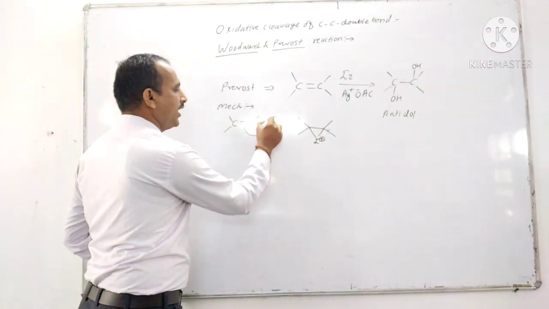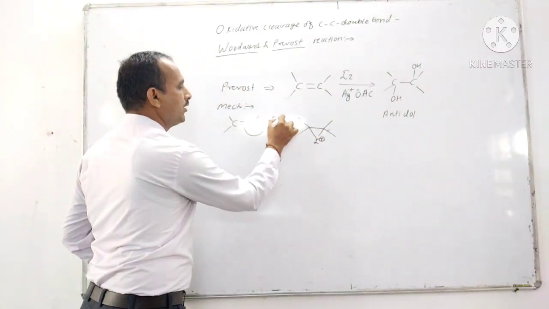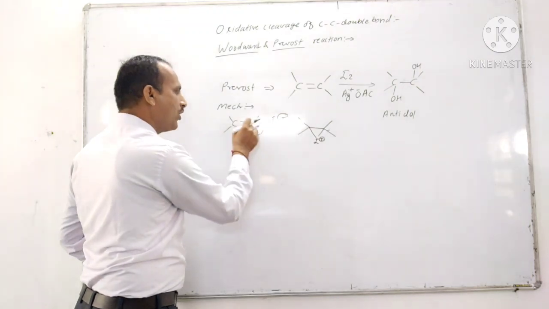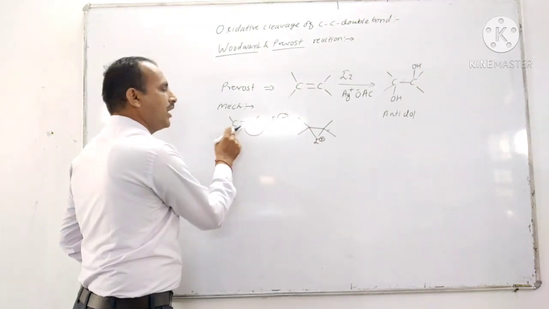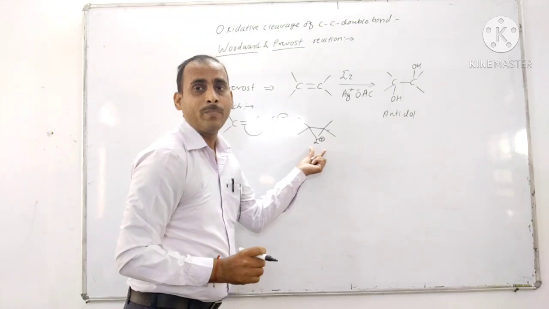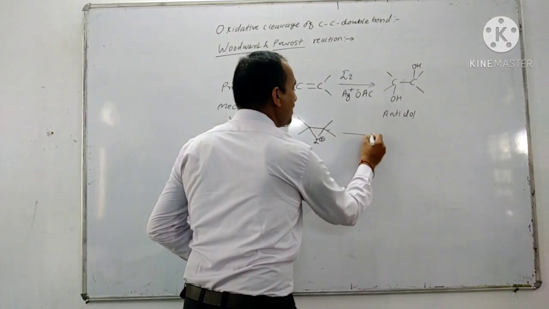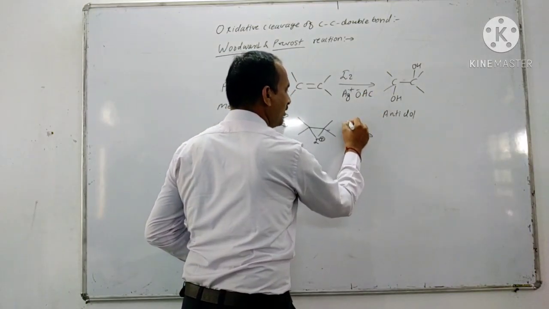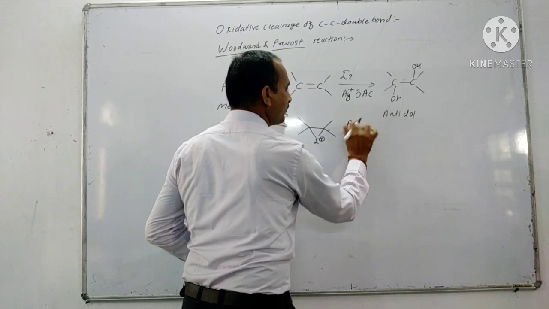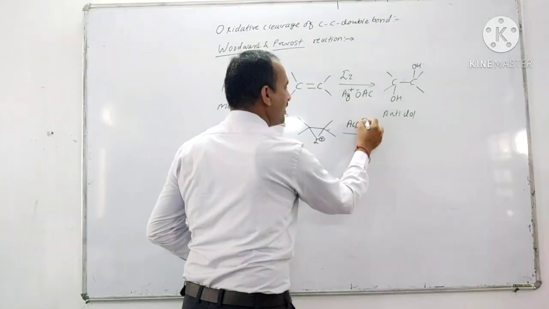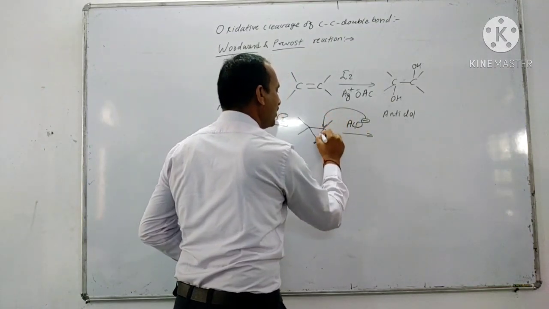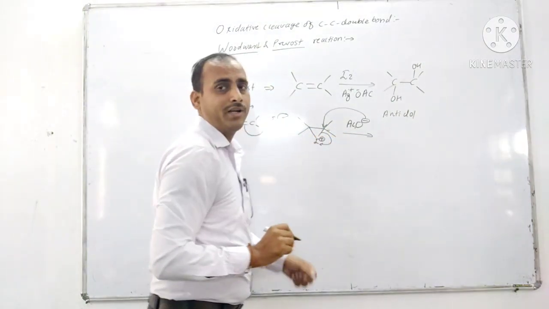This double bond attacks I, there is I minus. Again the lone pair of iodine attacks the second carbon to form the iodonium ion. Now the acetate ion, from silver acetate, OAc, attacks the carbon, and the lone pair of iodine is retained.